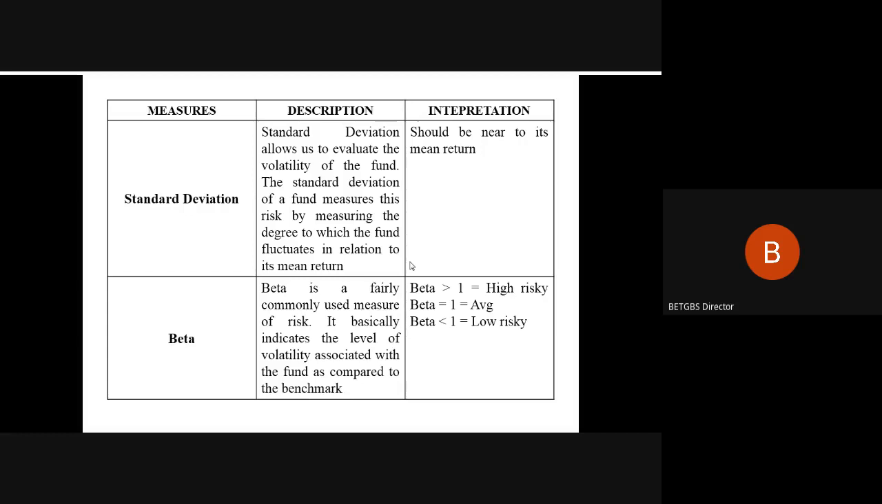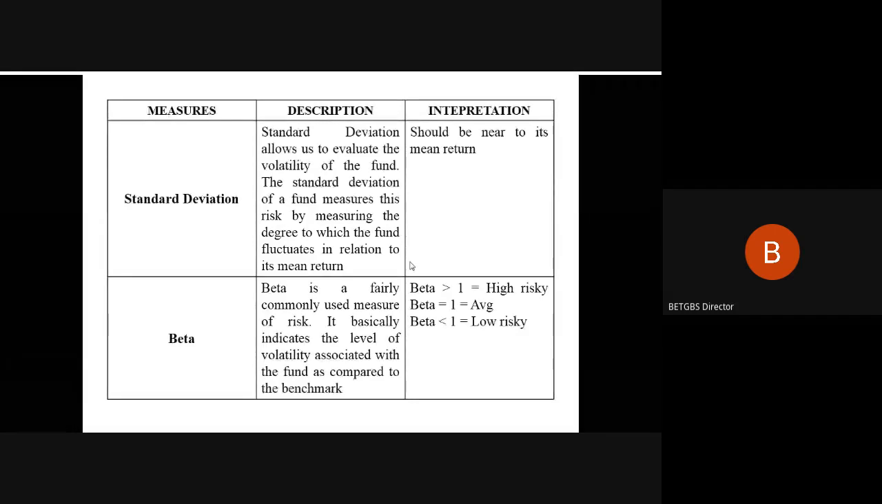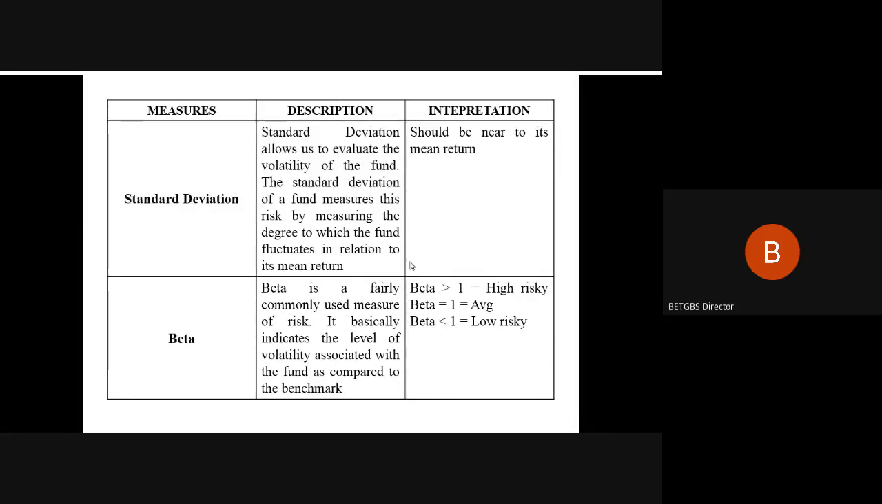And as we said, your beta has three outcomes. Beta greater than 1 is highly risky. So it means your asset has higher variability when it comes to market fluctuation, but at the same time it has an inherent capacity to give you a better return when the market is better and steady. That is the meaning of greater than 1 beta, or high risk beta.